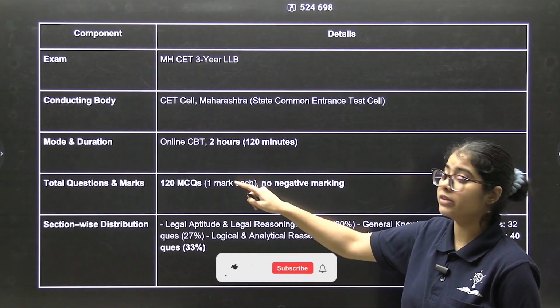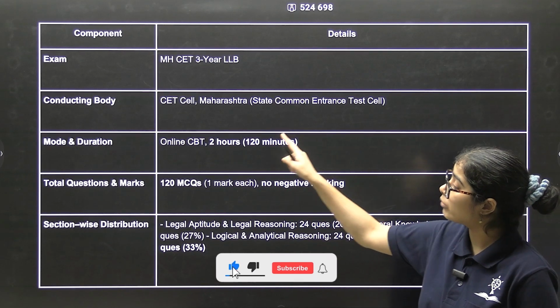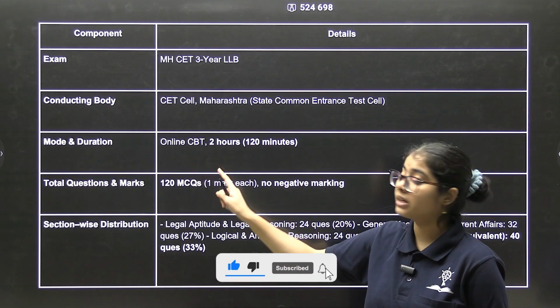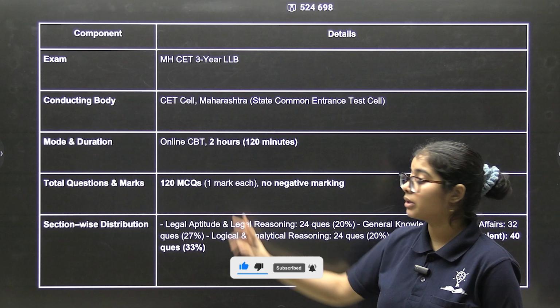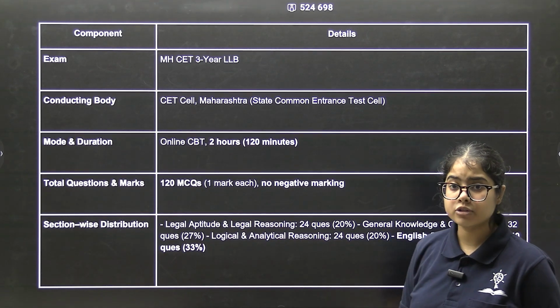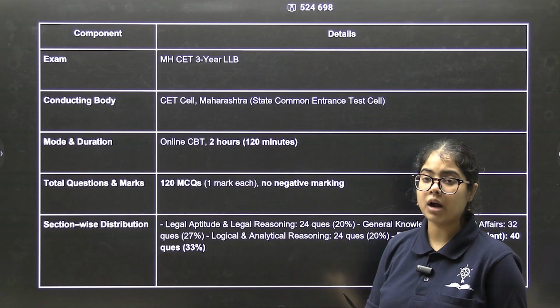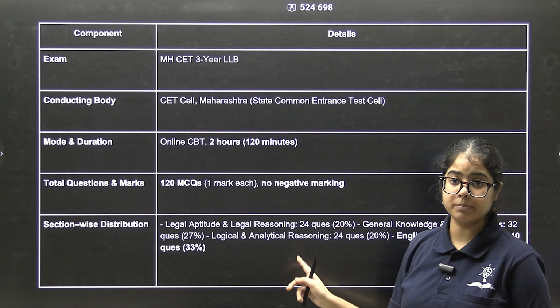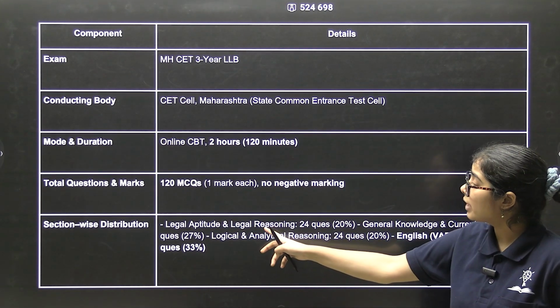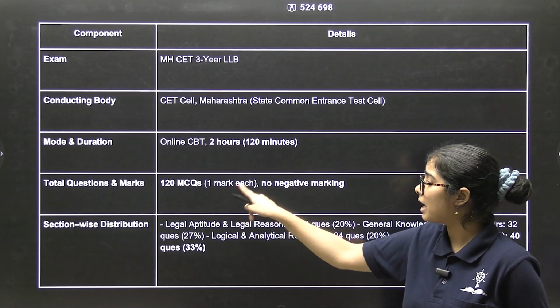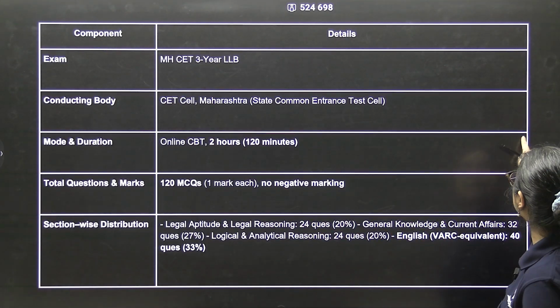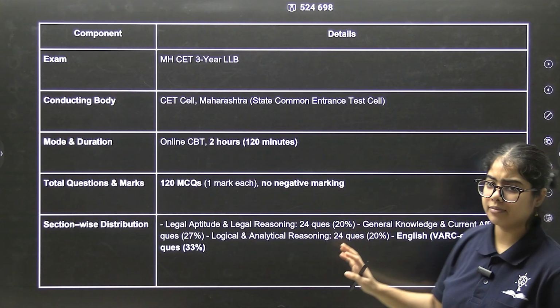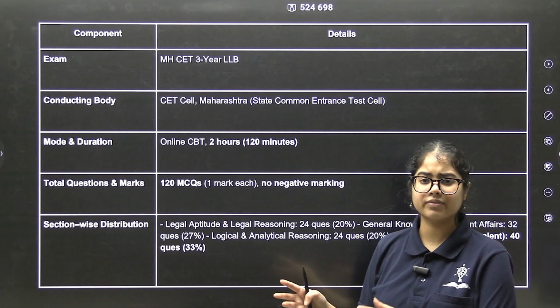Okay, this is after revision. So 120 minutes you will have to cater to 120 questions. Okay, 120 MCQs with 1 mark each. So the total marks is also 120 marks. So 120 minutes, 120 questions, 120 marks. For every correct answer, you get 1 mark. But for every incorrect answer, there is no negative marking. So if you get something wrong, it is fine.